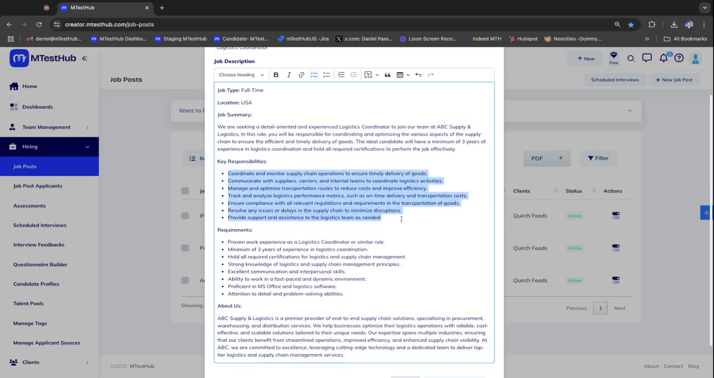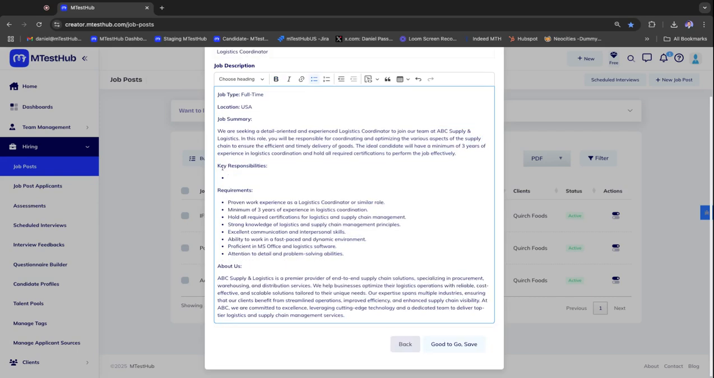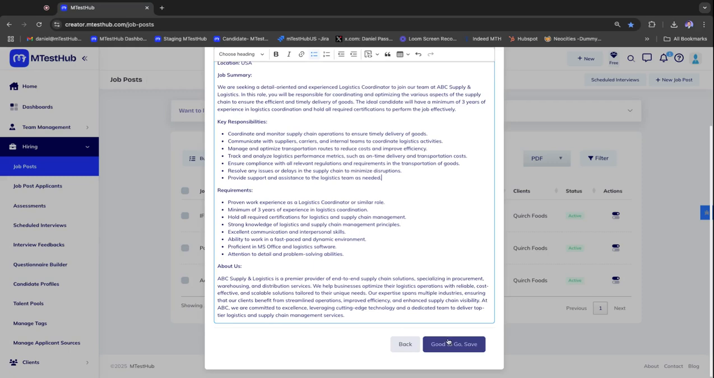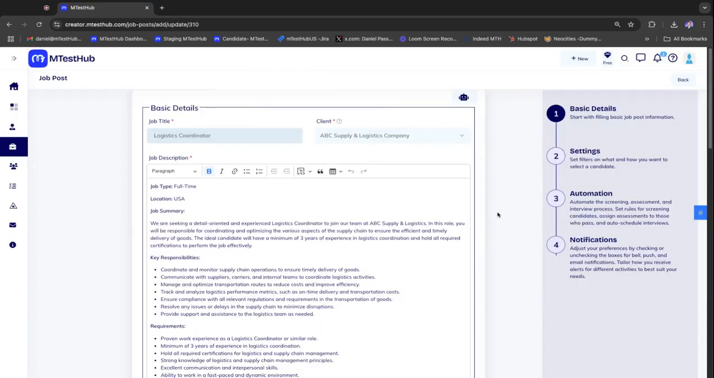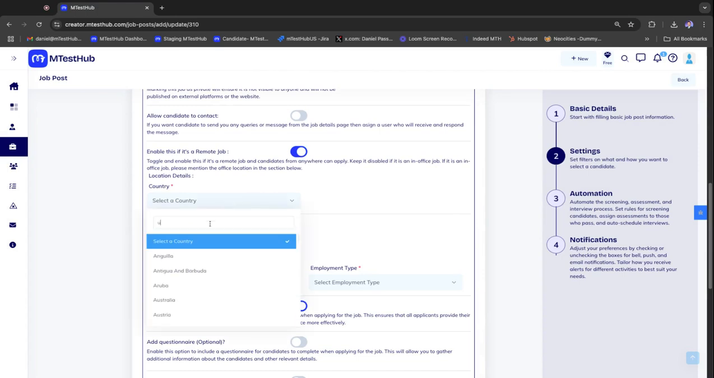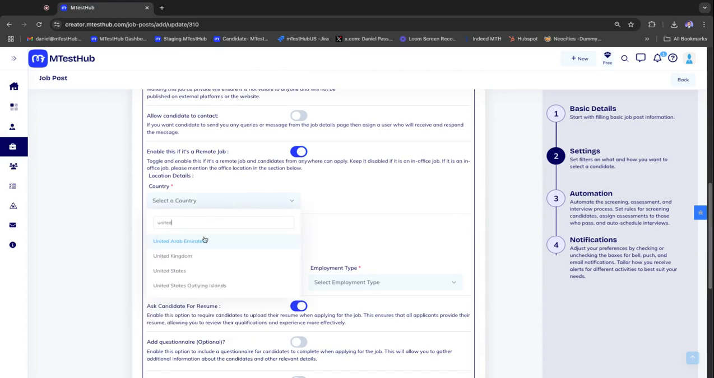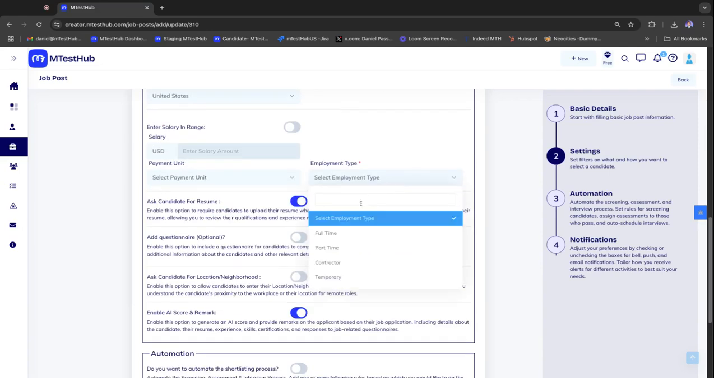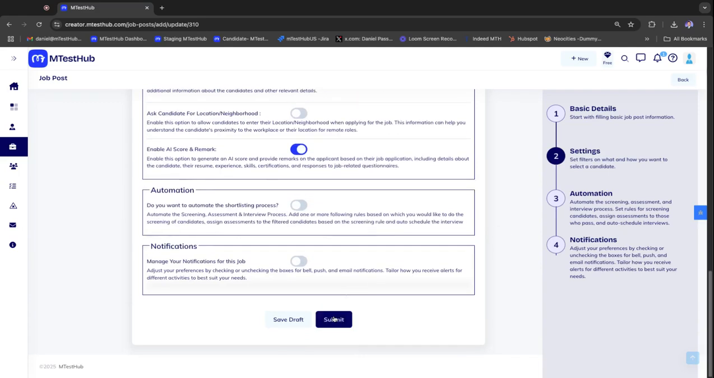You could also modify it. You can delete it, you could add new stuff, whatever you want to do. We'll just put it back the way it was and say good to go and save. Just to show you how quickly we can create a job, we'll create a remote job.